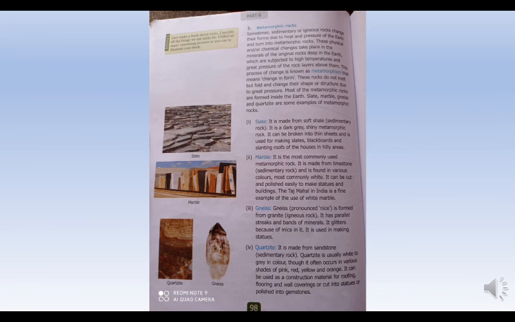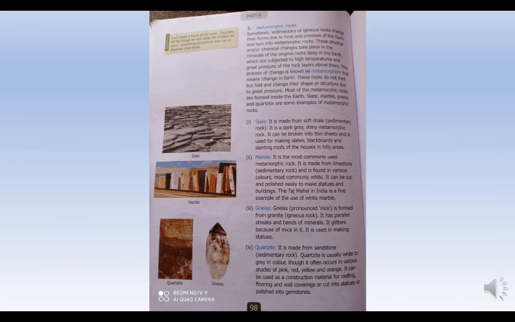Parallel streaks means there is a structure in the form of parallel lines, which are known as streaks in this. Okay, and bands of minerals. There are bands of minerals. We will see a layer of minerals. You can see in the picture also how it looks.